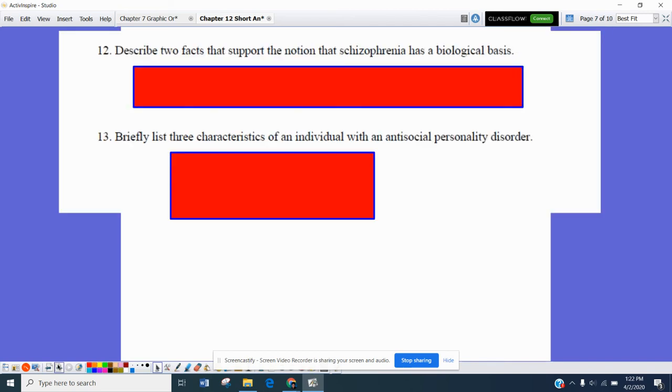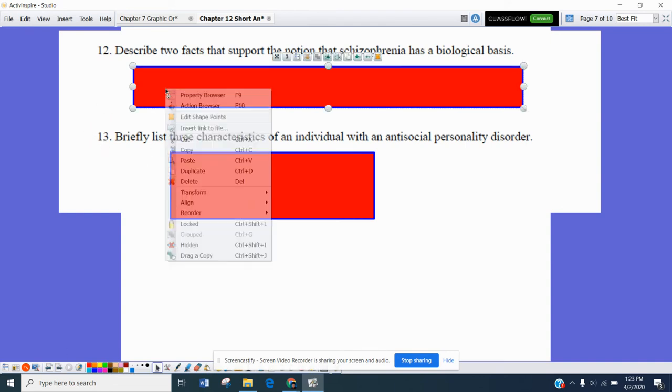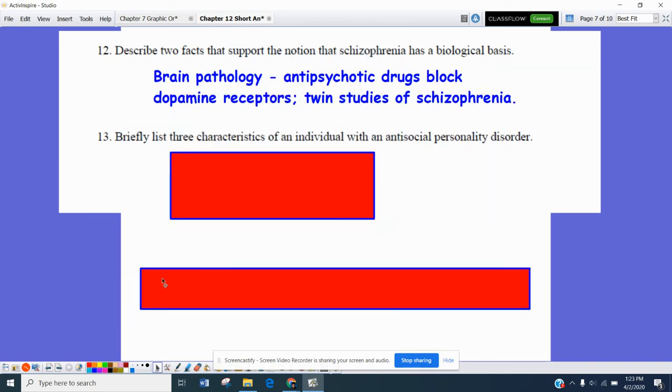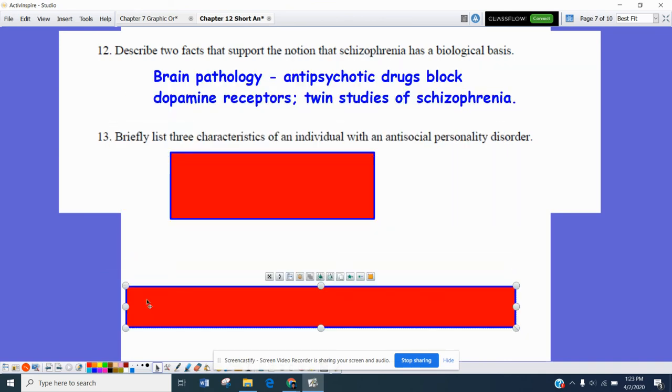Number 12, describe 2 facts that support the notion that schizophrenia has a biological basis. Brain pathology is probably the best bet here. People have gone back and done research on individuals who have had schizophrenia, and they have looked at a couple of different things.